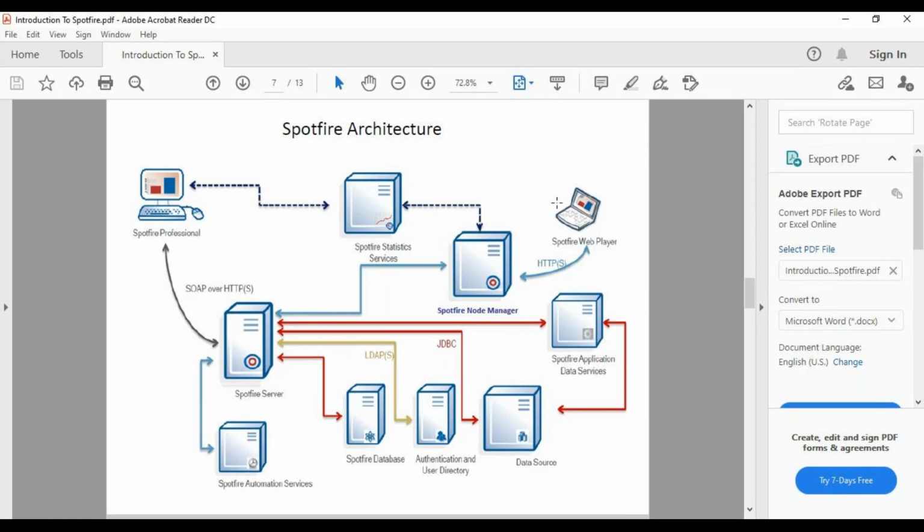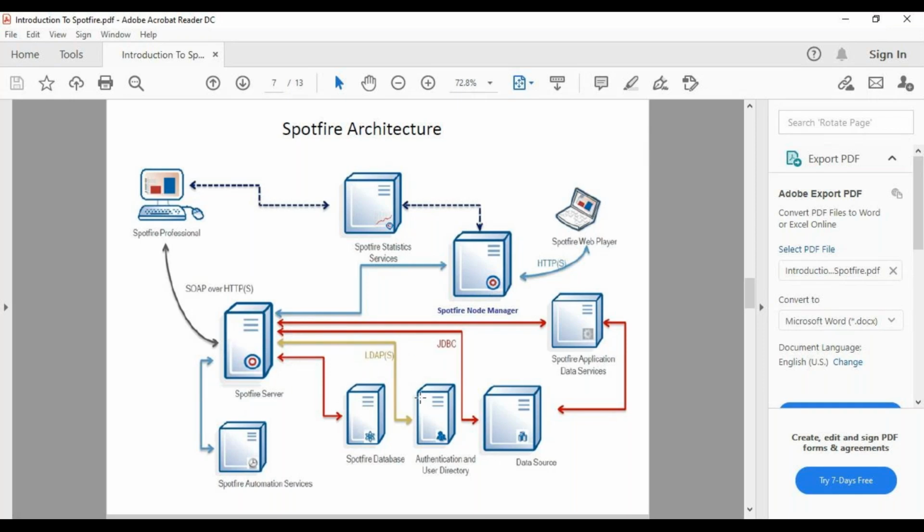Now my end user comes, so the Spotify web player, they will be logging into their server through a web browser, and they will be accessing their reports. At the back end we have a lot of processes happening. So my server will be connected to my Spotify database, which is a personal database of the Spotify server, to store all the metadata of what we are doing here.